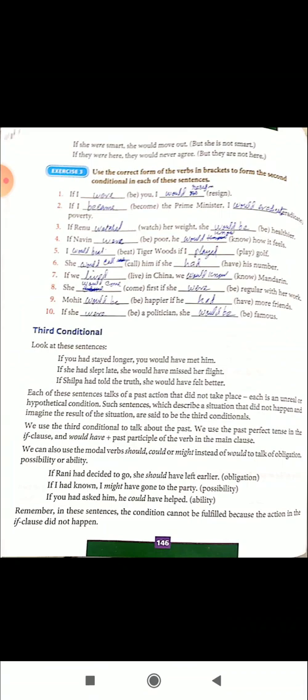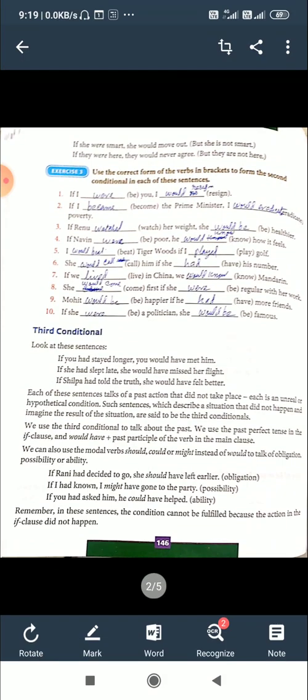Look here. Normally after she, was should come because she is singular. But in the case of an unreal or impossible condition, we use the plural form of verb be after the subject, even though the subject is singular.